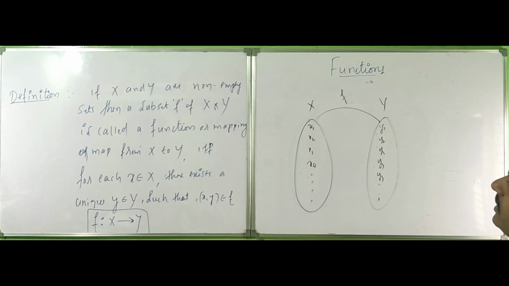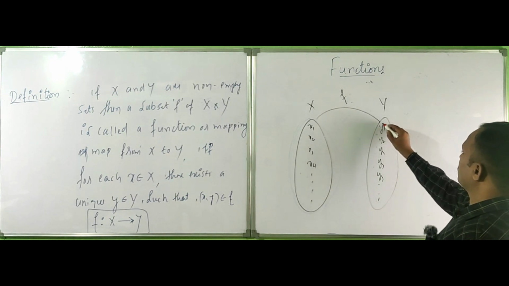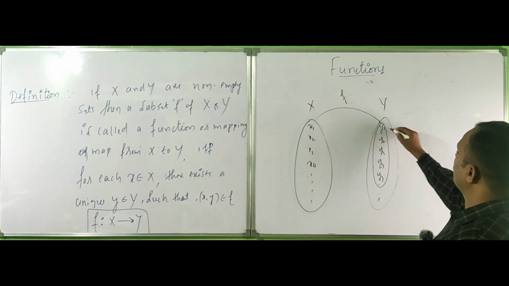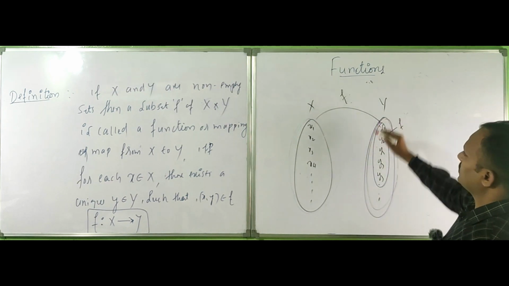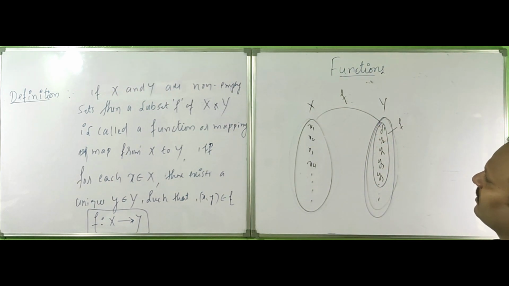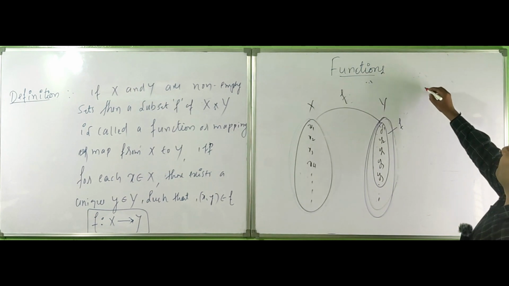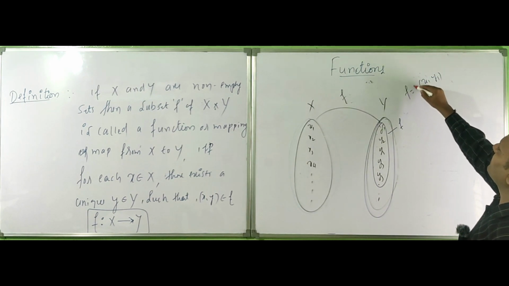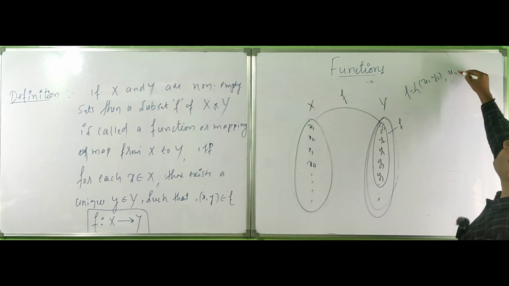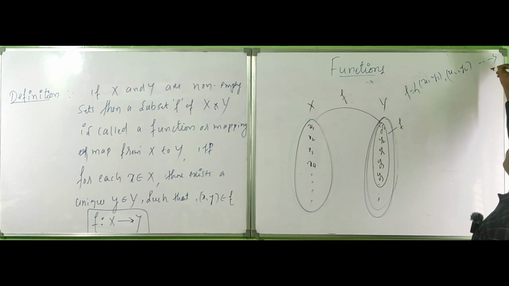Subset f means this is the subset f, and the whole is Y. A subset f of X cross Y. Here you can write also x1, y1; f is like that. You can write x2, y2, and you can write also up to infinity.